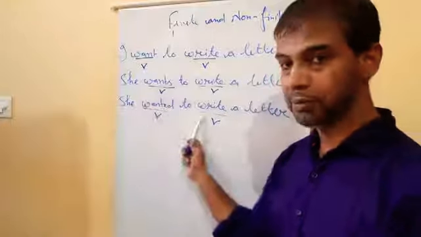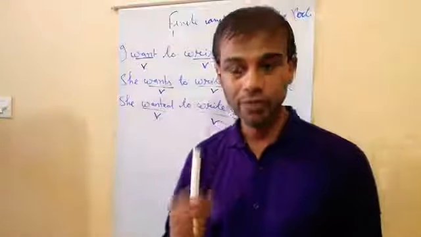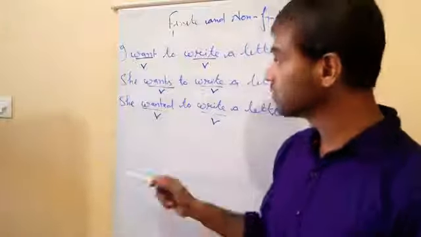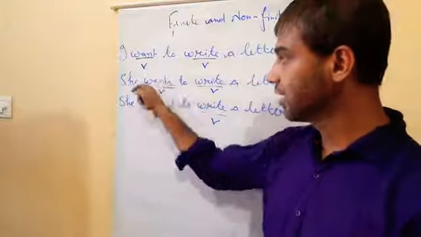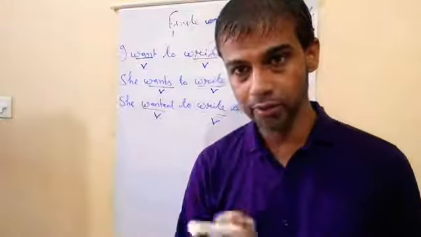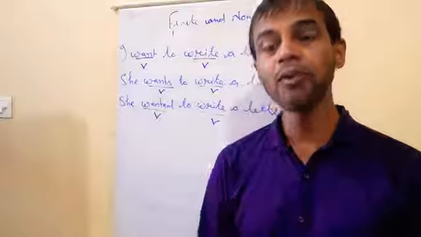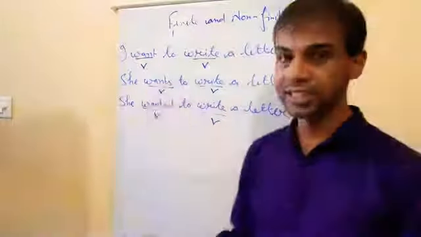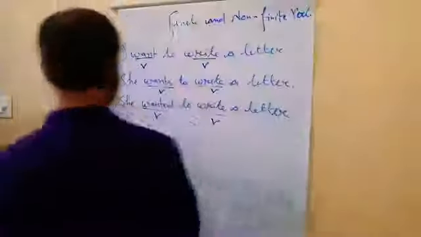Simple present and simple past. The verb which changes according to the subject, the verb which changes according to the tense, those verbs are known as finite verbs. Is it clear? Finite verb means the verb which changes. Understand now? So this is the finite verb.